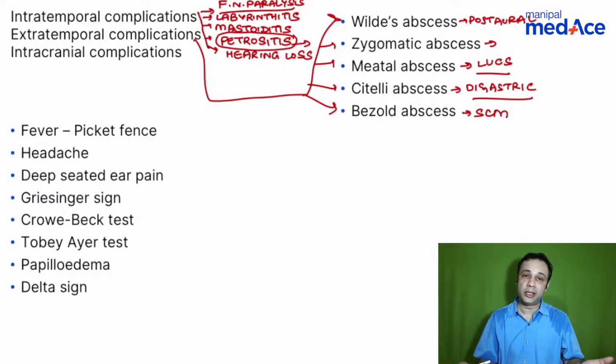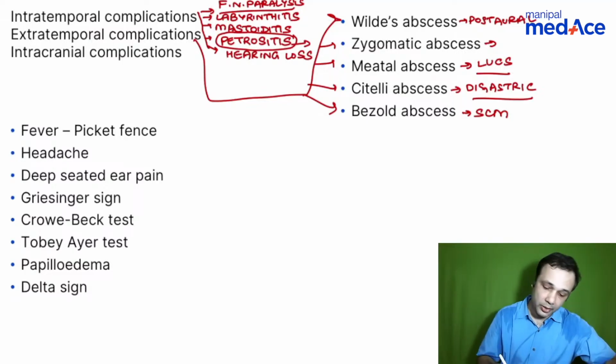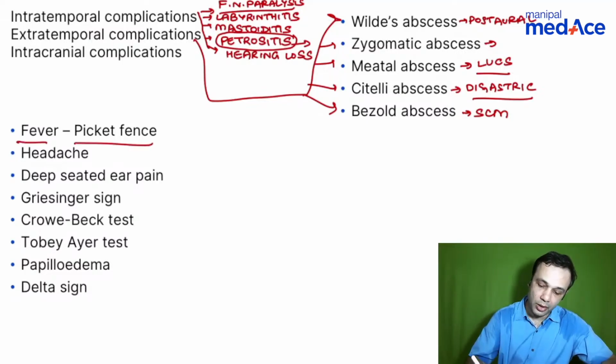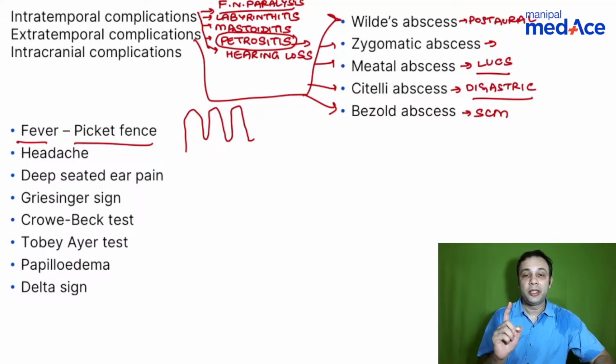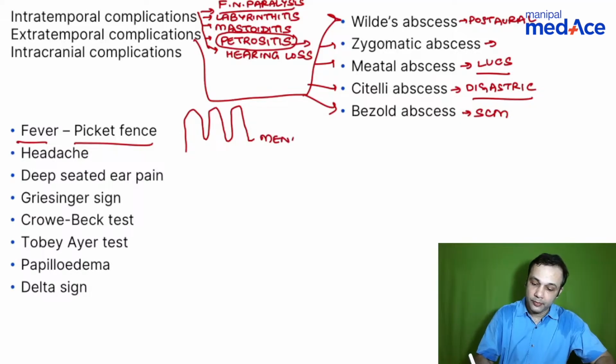What you saw was a Battle sign in this case. They may give you questions based on these important complications. So what I've enumerated here is lateral sinus thrombosis, which is one of the very important questions, right? So when you talk about fever in lateral sinus thrombosis, you have a picket fence type of fever, right? It does not reach the baseline. So let me ask you one question here. What is the type of fever you get in meningitis? What is the type of temperature you get in intracerebral abscess?